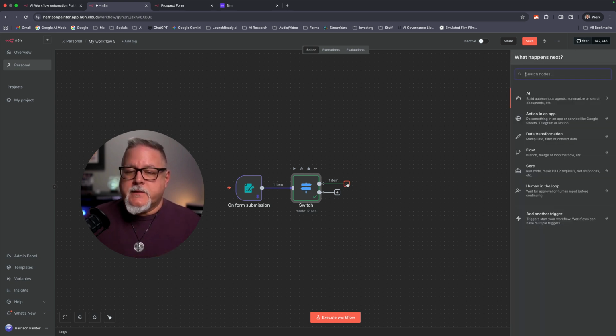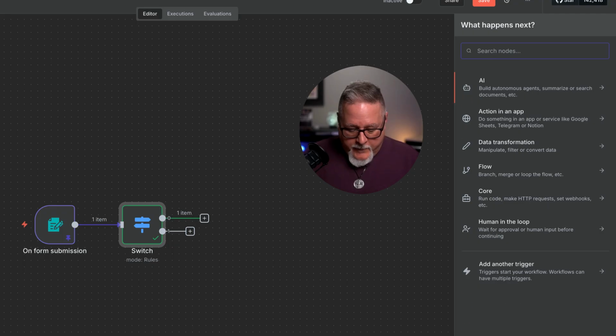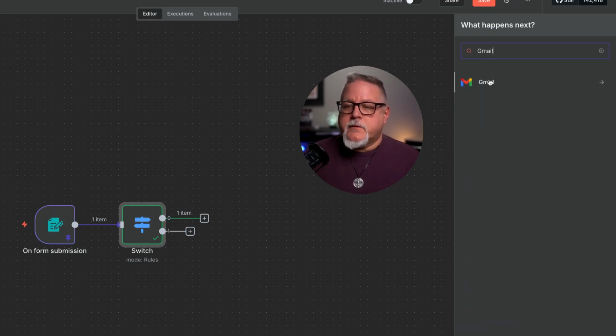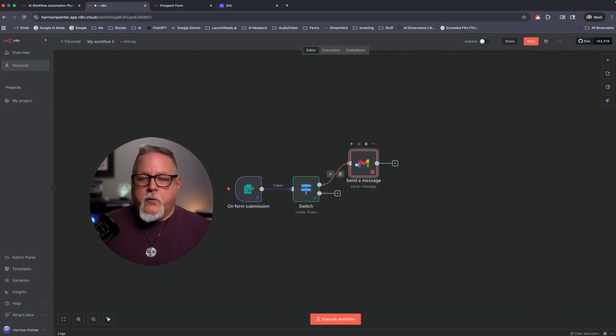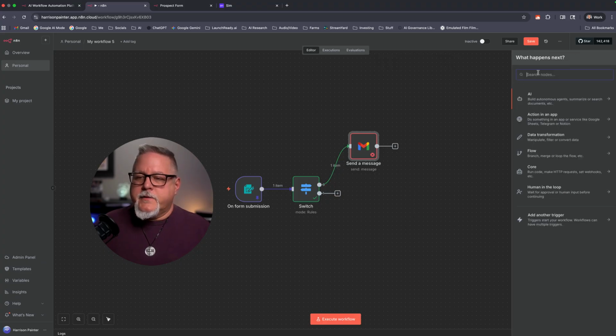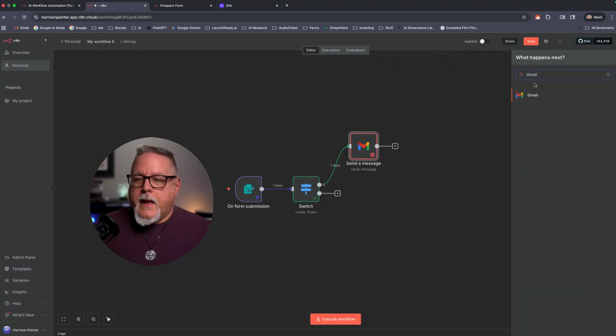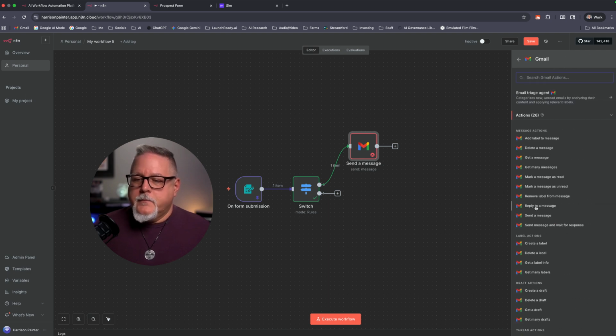So I'm going to click the plus sign there again. And for me, I use Gmail the most. So I'm going to put in Gmail. But again, any email client, it's possible. It is almost anything is possible in here. So let's click Gmail. And in this case, we want to see all of these different options. We just want to send a message. Now I'm going to go back to the canvas real quick, but you're going to see what happened here. Okay. And I'm going to go ahead and do the same thing for our bottom one. Okay. And again, it's Gmail, send a message.